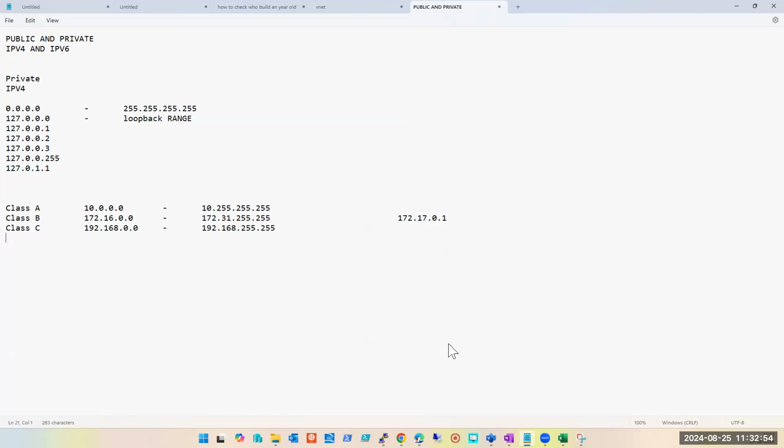Because the range is 172.17, the range is from 172.16 to 172.31, so perfect, it is private. Look at this guys, this is the whole range. So if you see anything in it, it is not only 16 to 31. Anything that falls in this range is your private IP.